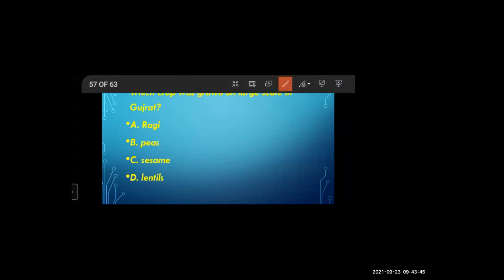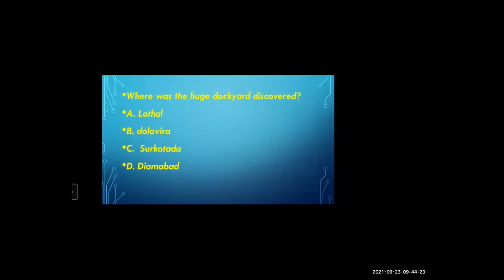Which crop was grown on large scale in Gujarat? Ragi, peas, sesame, lentils. Come on. Ragi. Other students, please reply whether sesame is correct answer or not. Which crop was grown on a large scale in Gujarat? Option A, Ragi. Ragi was grown on a large scale in Gujarat. Very good. See the next question.